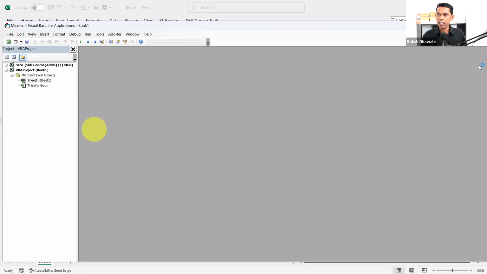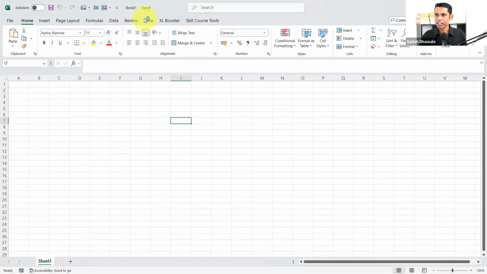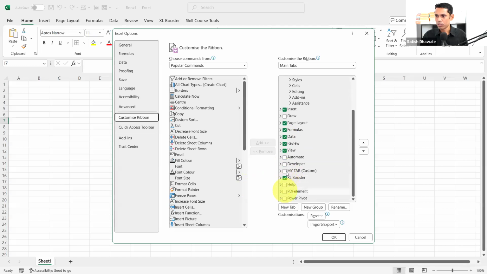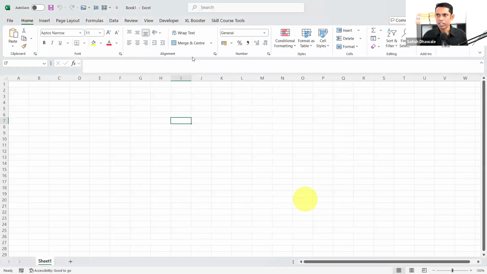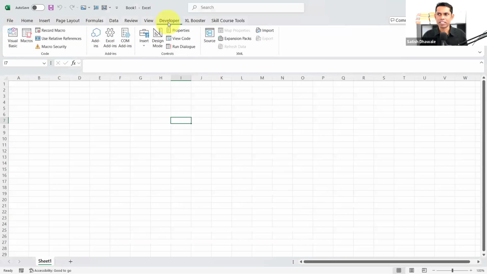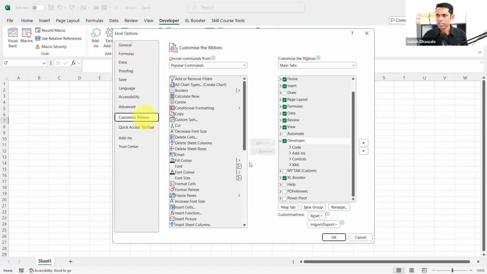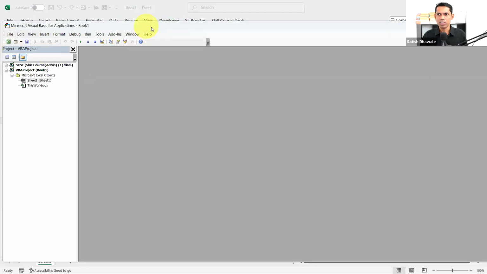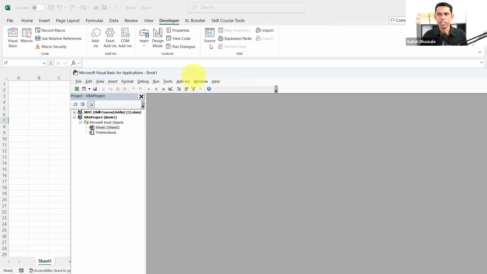If you don't get it with Alt F11, there is one more option. You can right click on the toolbar, click on Customize Ribbon, and enable the Developer tab in your Excel. It's very simple. Right click on any tab, say Customize Ribbon, and click on Developer tab. That's it. Once you enable the Developer tab, in it there will be Visual Basic, and once you open it, it will open this window.